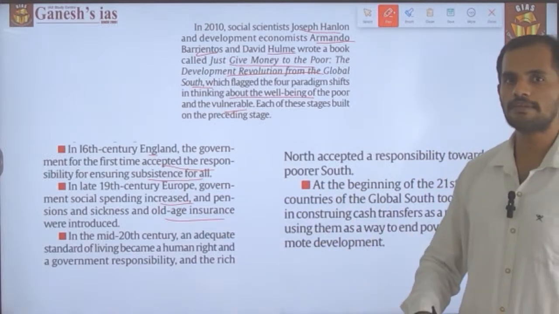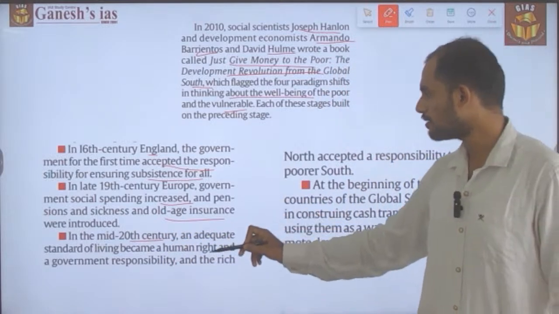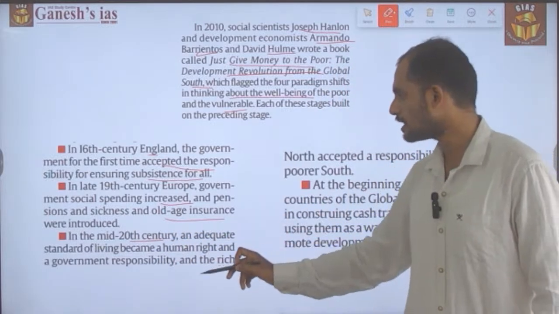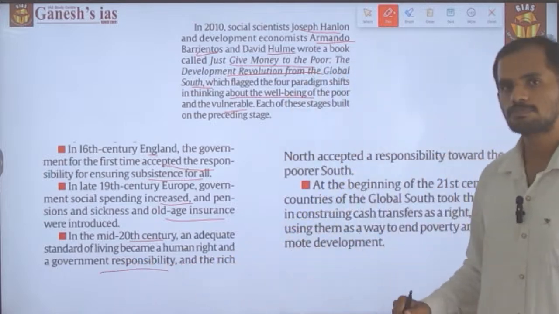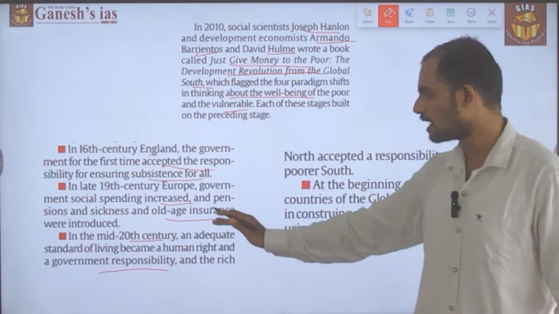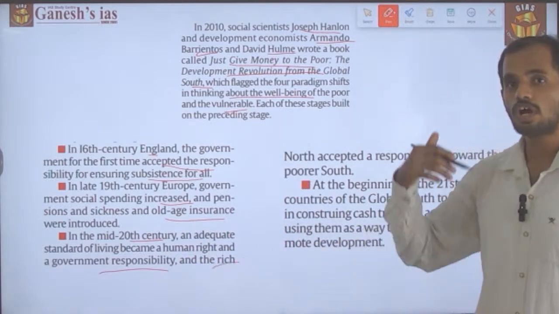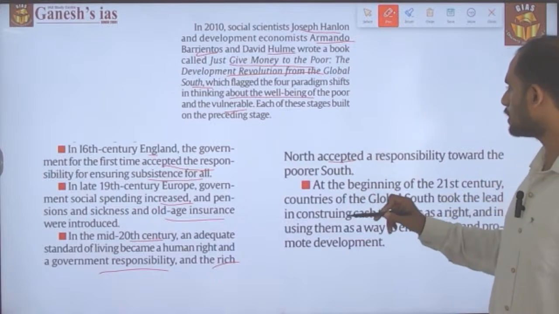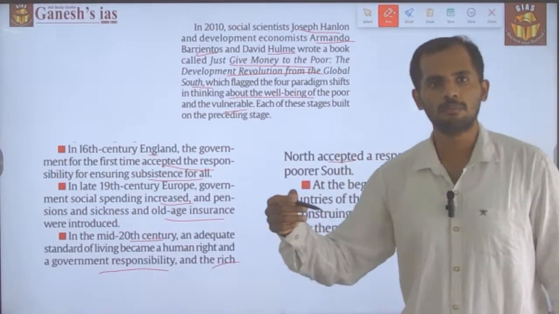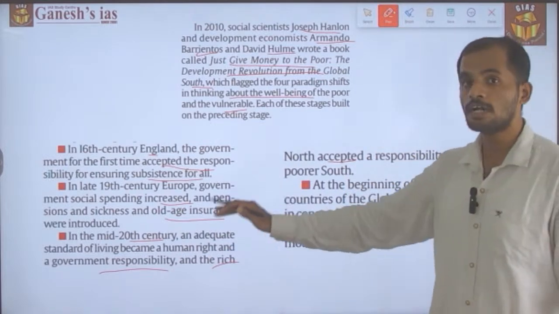Then the third paradigm shift happened during the 20th century, where an adequate standard of living became a human right, and at the same time government responsibilities also increased to ensure that human rights would be preserved. And the rich northern countries also took responsibility to help the poor southern countries come out of poverty. This is the third paradigm shift.